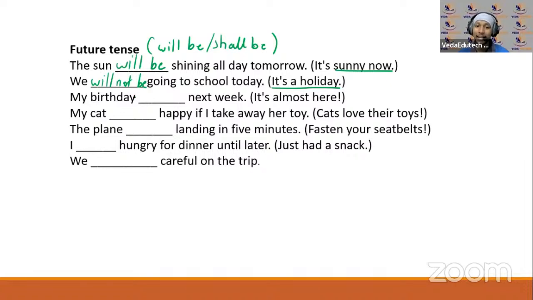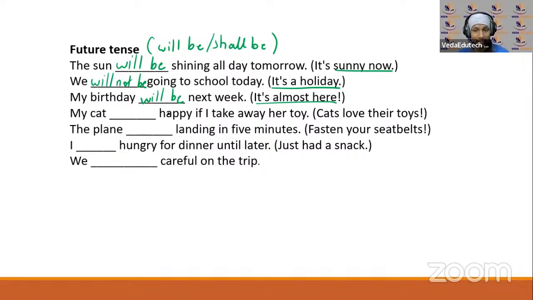My birthday dash next week. Okay, जल्दी ही आ रहा है, जल्दी आगे next हफ्ता, next week will be your birthday, right? मैंने आंसर कह दिया. My birthday will be next week, right? Will be next week.